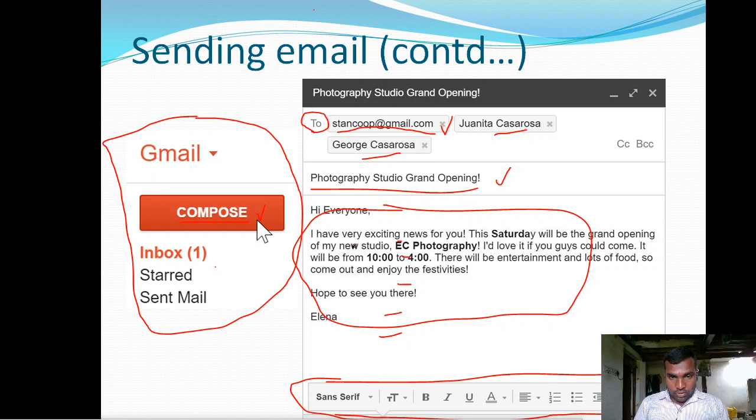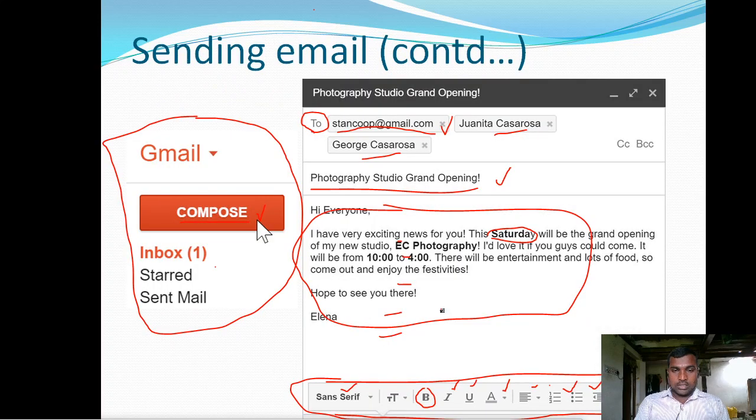Look at here. So this is the message, and this Saturday is in bold color. Here we have an option called bold. Similarly, italic, underline, text coloring and font style, etc. And alignments, left, right, center alignments are there, and numbering, bulleting, listing option is also available. In this way we can compose an email.